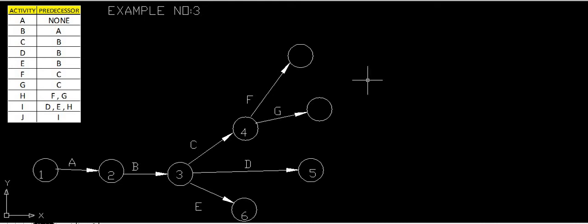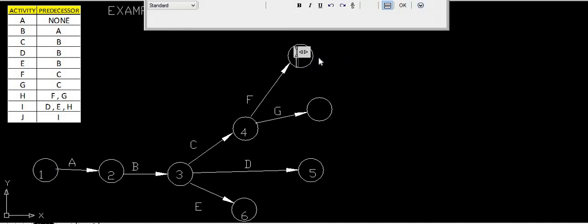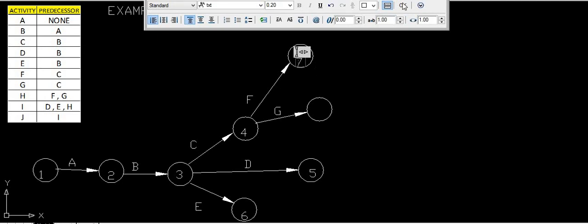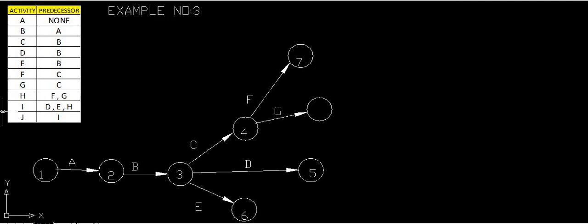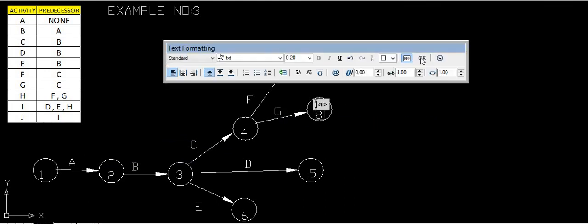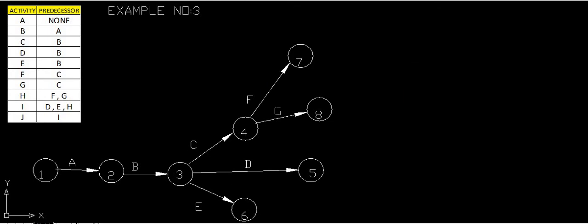Before that, we will give the numbers. We have come up to serial number 6. The next serial number is 7, so we will give this node number as 7. This numbering is also very important, because this will distinguish one event from other events. So we have come up to serial number 8. Next is H. H will be started where F and G are completed. So here F and G have been completed, and next H will be started.